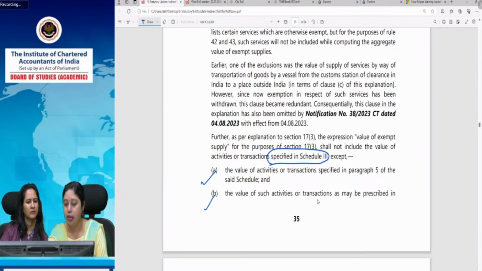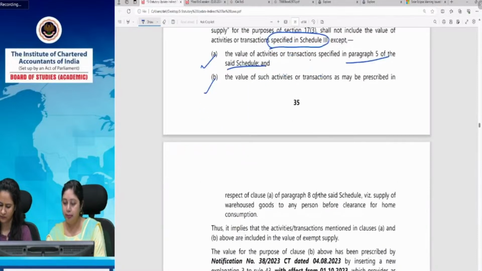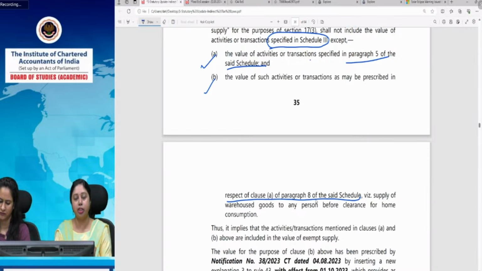What is it? Value of activities or transactions specified in para 5 of Schedule 3. That means sale of land. So whatever value is there for sale of land will be included, plus activities or transactions as may be prescribed in respect of clause A of para 8 of the said schedule. Now para 8 of Schedule 3 says supply of warehouse goods to any person before clearance for home consumption.